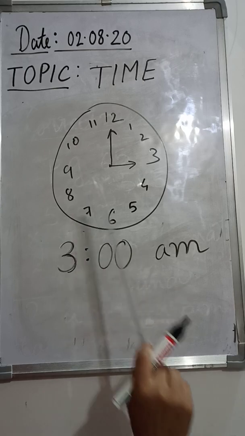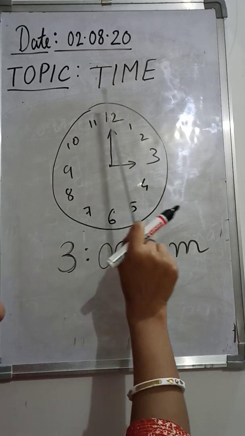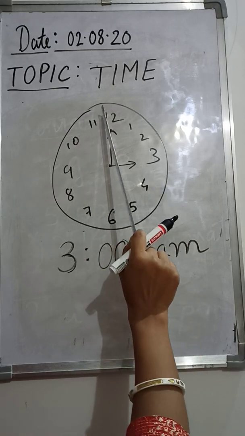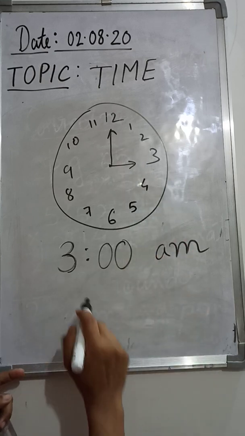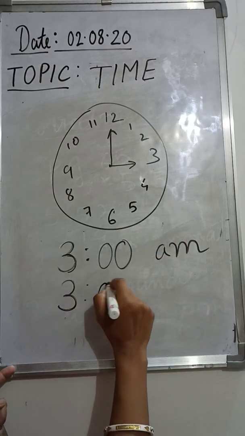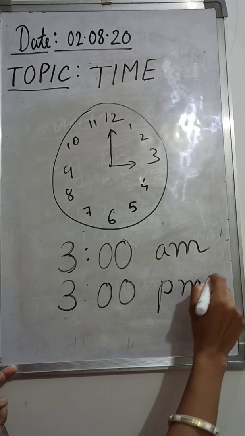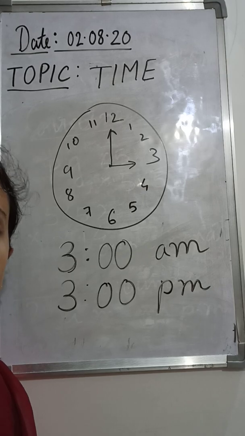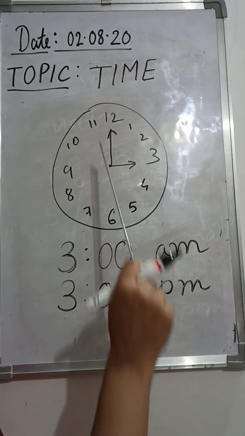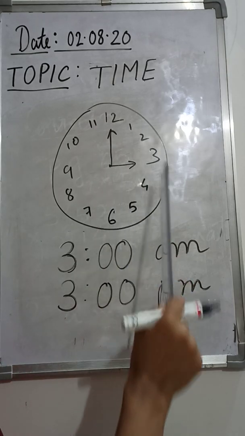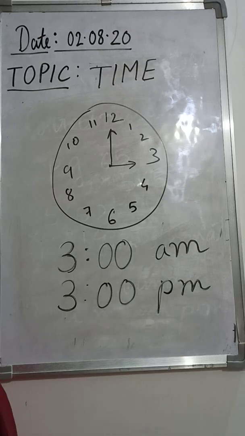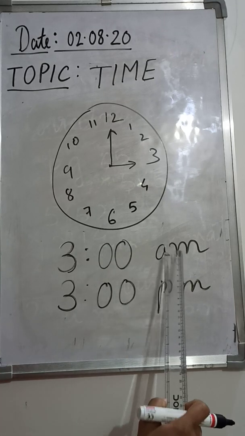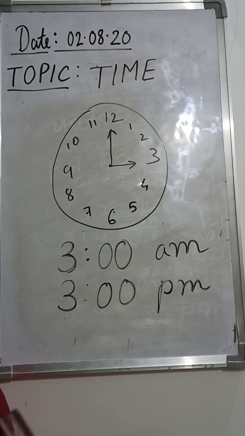But if the clock is showing the afternoon time, that means it has crossed 12 noon, then we are not going to write AM, we are going to write it as PM. So if we see the AM and PM, we will get to know whether the clock is showing the afternoon time, or the morning hours, or the time after midnight. So this is the use of writing AM and PM. Let me show you one more example.